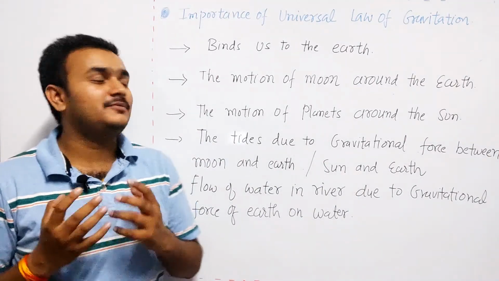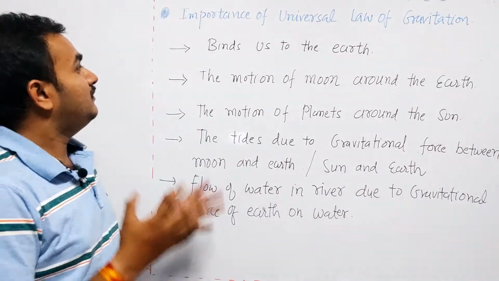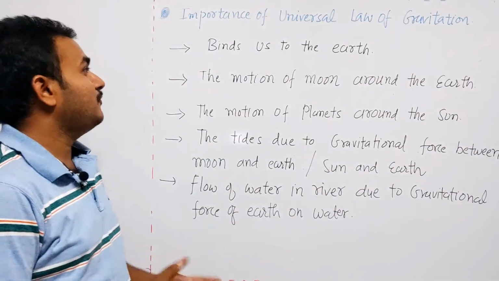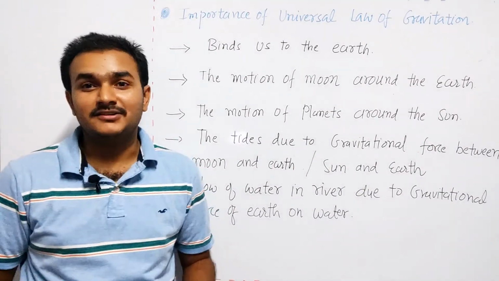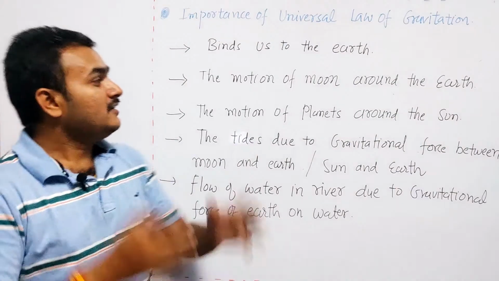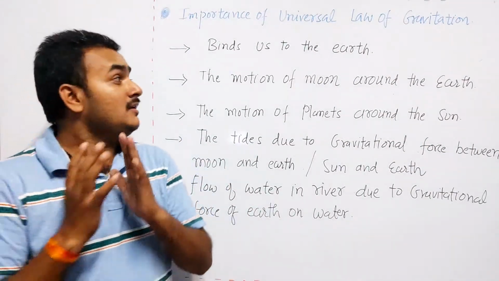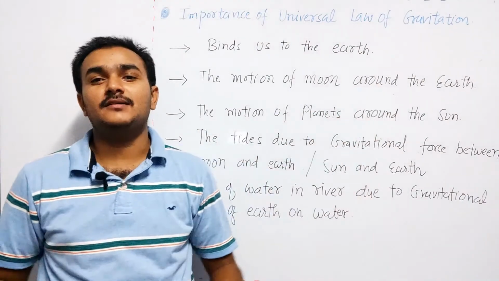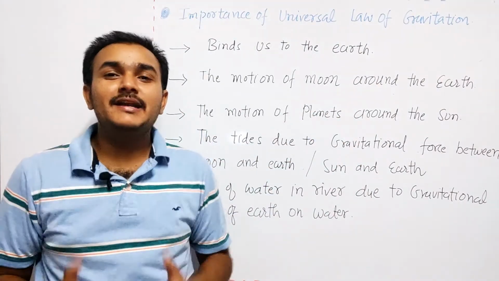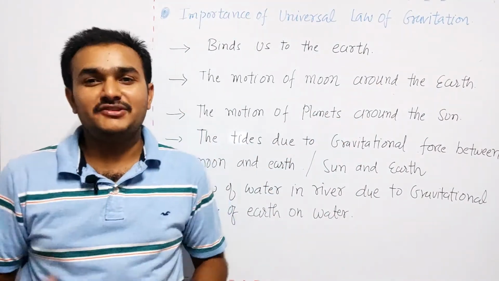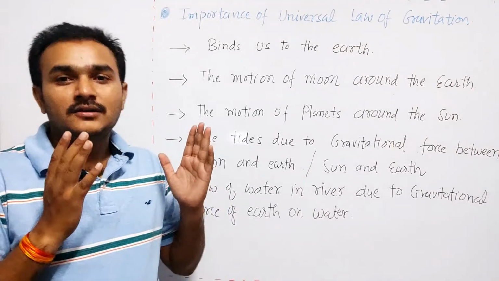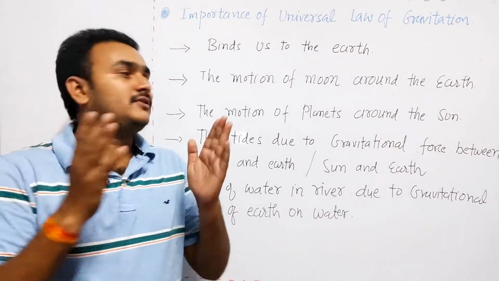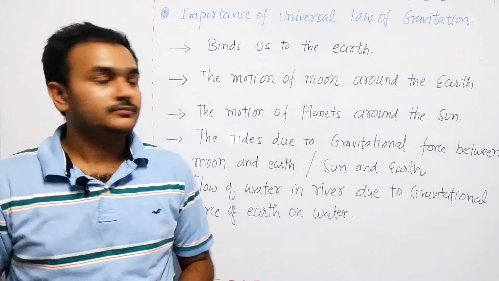What is the importance of this law? This gravitational force binds us to the earth. This is the first point. Second point, the motion of the moon around the earth and the motion of the planets around the sun. These motions are only possible if there is a gravitational force between the sun and the planets, as well as the earth and the moon.